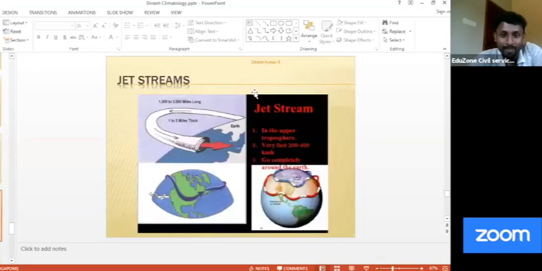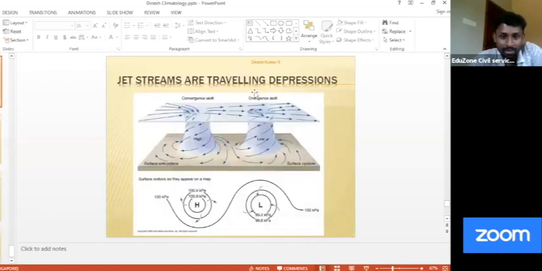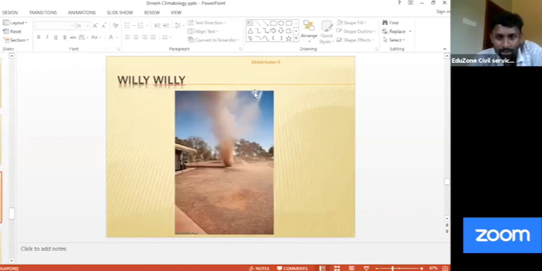Now, I just mentioned Willy Willy, remember? Generally we say it's another name for cyclone, but in Australia it is the name for a dusty wind, a low pressure system. So please remember, if you get a statement-wise question, this is also called Willy Willy. The dusty wind low pressure, you can see it in a dry ground, dust blowing up like this. In dry areas of Australia many such events occur. That is called Willy Willy. It's another name for cyclone, no doubt, but this dry wind in the Australian area is called Willy Willy. So just remember that also.